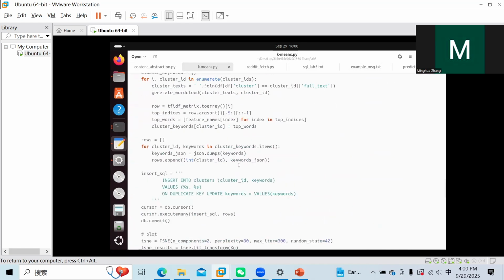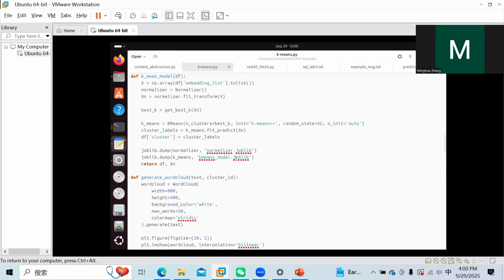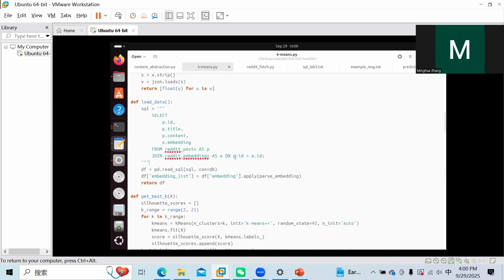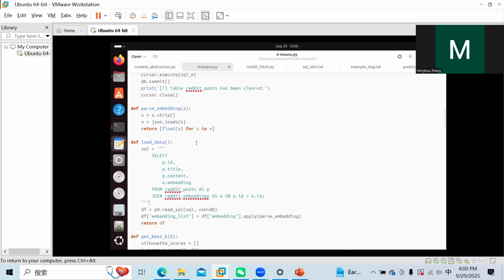And first we load the embedding and also combine it with the title and content part in the new data frame, and then we do the k-means